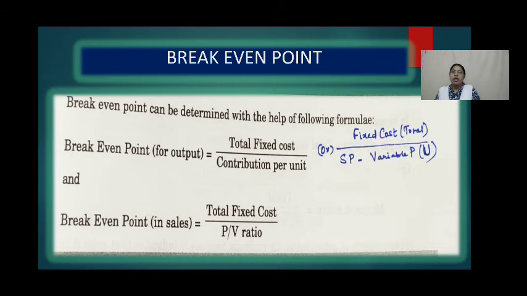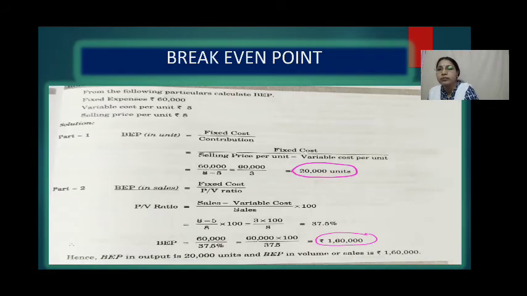So we will see how we are going to solve with a small example. From the following particulars, calculate break-even point. Here, fixed expenses are 60,000. Variable cost per unit is 5 rupees. Selling price per unit is 8 rupees.